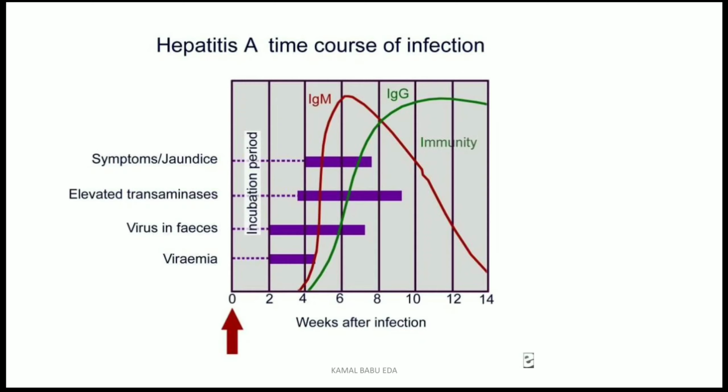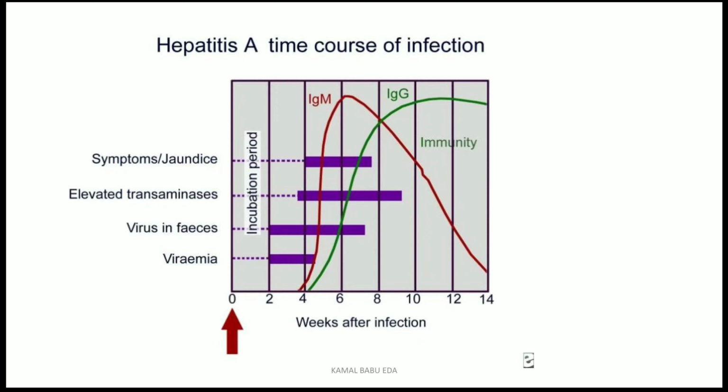Again I am saying, when the virus has entered your body, it will take some time for development and maturation. The virus enters the blood, and it takes 2 to 4 weeks for the total entry of the virus into the blood. So viremia you can see at 2 to 4 weeks.